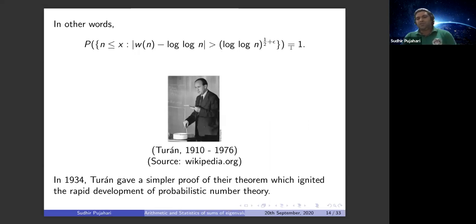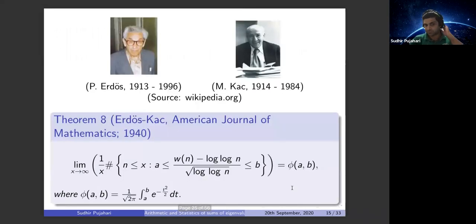In 1934, Turan gave a much simpler proof of this fact, and in fact, his paper basically ignited the development of the subject known as probabilistic number theory. In 1940, Kac was reading Turan's paper, and he noticed that this problem basically belongs to probability theory.